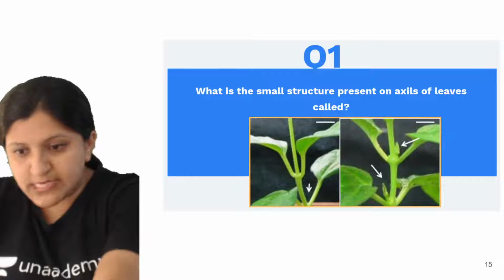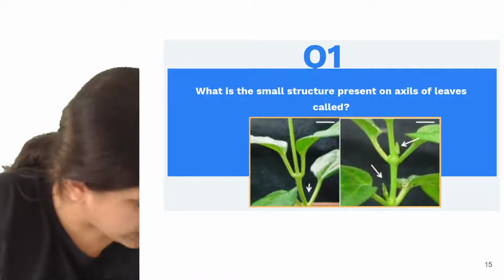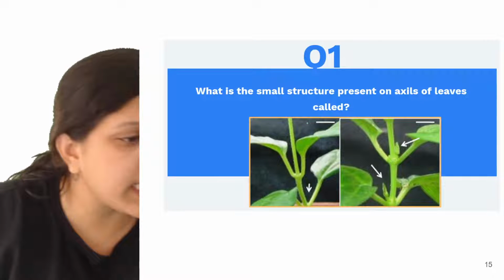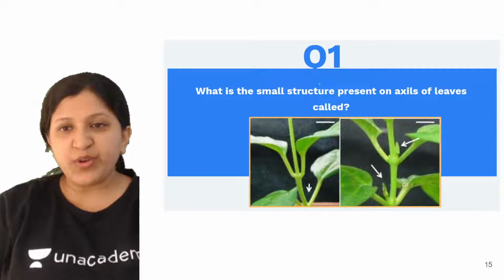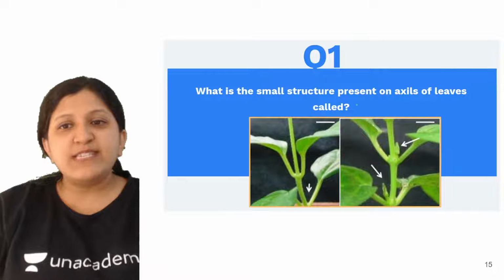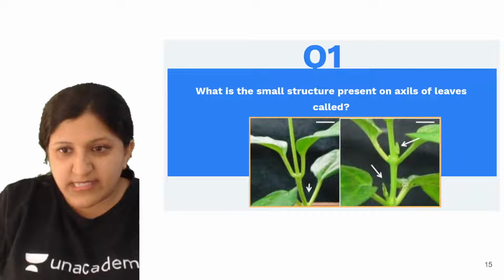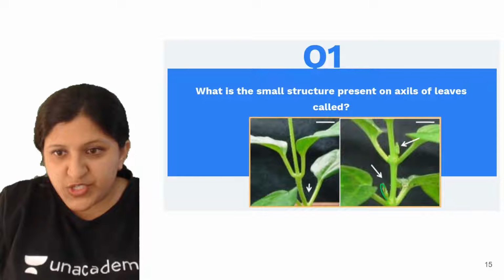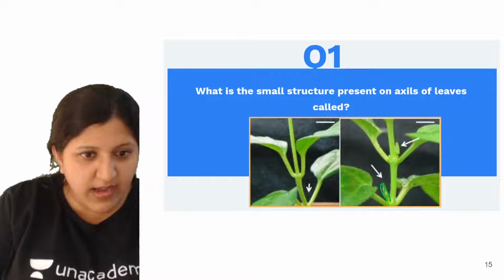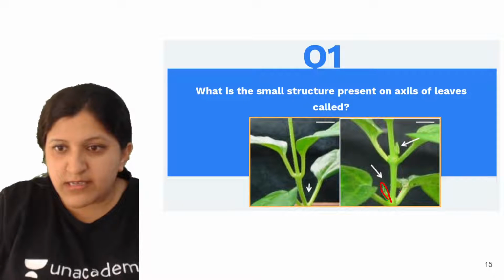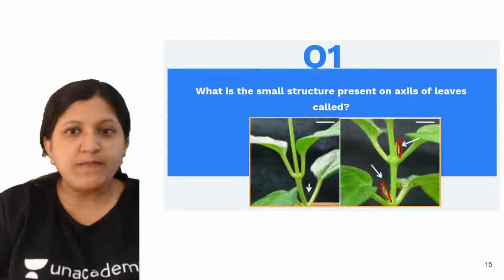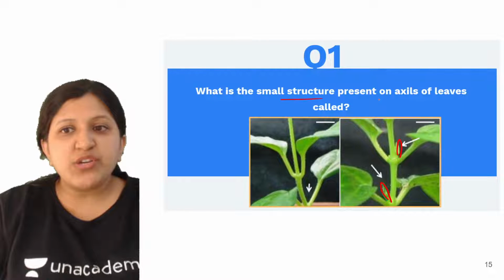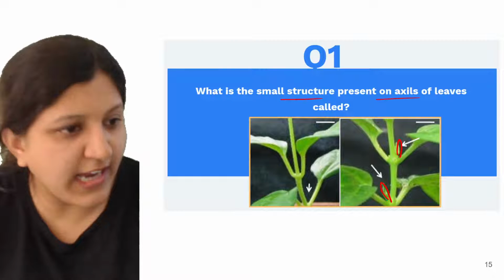Okay, so let's have some questions. Let's have a look at some questions. One second. Okay, so what is the small structure present on the axis of the leaf called? You can see this one here, right? This structure, let me just change the color here. You can see this here, and this part here. So the structure present on the axils of the leaf is called what? Any idea on this one?